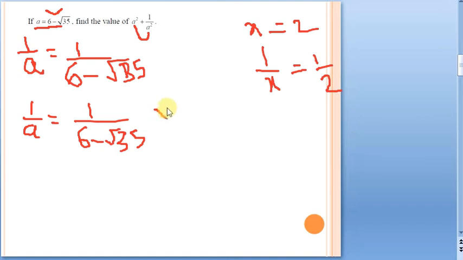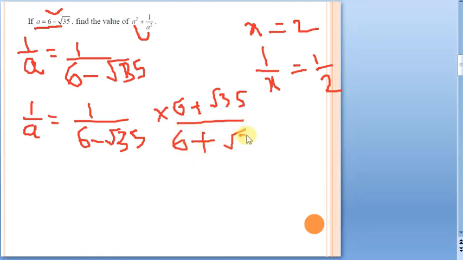So what I have to do is multiply by 6 plus root 35 by 6 plus root 35. Now see here, our numerator will be 1 into this entire thing. Let me give the brackets to avoid confusion here, as this is a whole term. So we have 6 plus root 35 in the numerator.